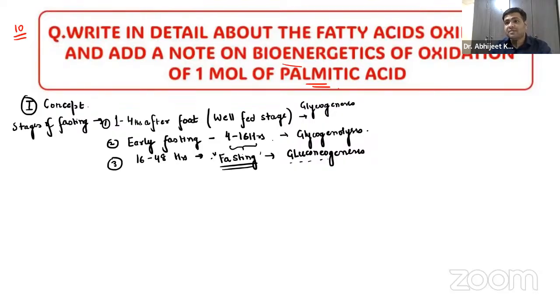From glycerol we have discussed. From lactic acid we have discussed. So glucose will be synthesized using some other sources, for example, amino acid. We have already discussed this. Now comes a stage where the fasting is more than 2 days, or it can be up till 5 days without food.